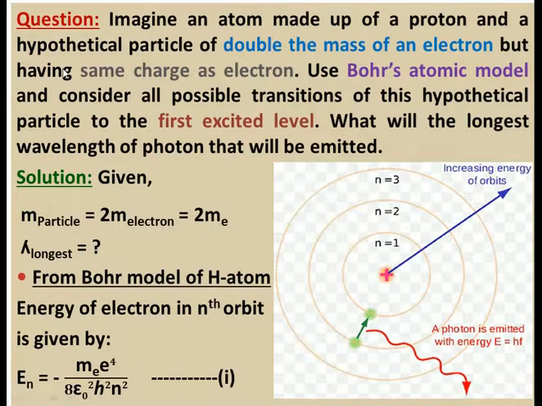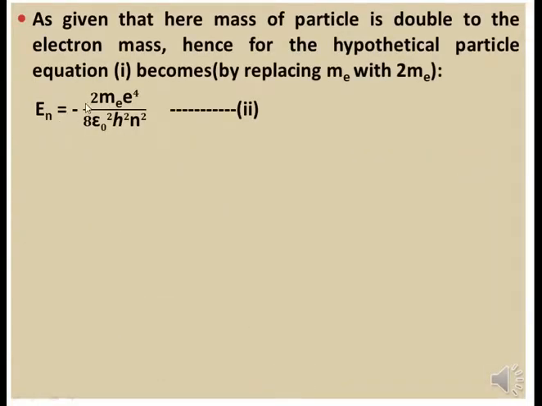All the properties of the hypothetical particle are the same as the electron, but only the mass is double. So to find the equation for the energy of the hypothetical particle in orbit, we replace me by 2me in equation 1.